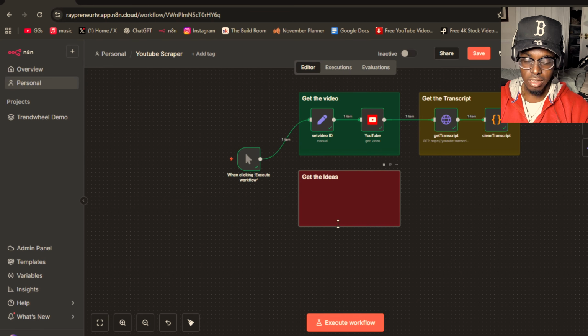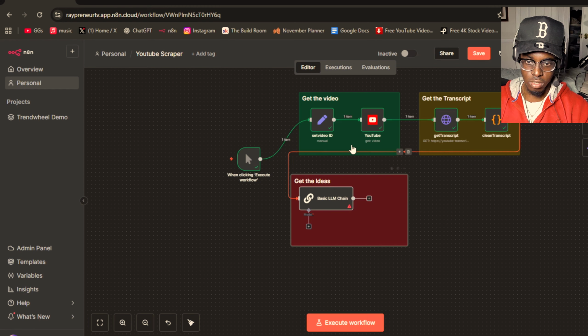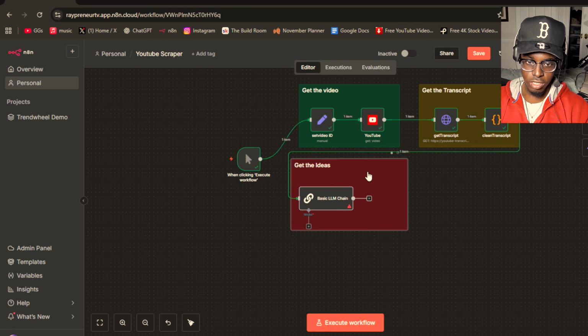By the way, make sure you have the credentials and all that good stuff. You are going to go to model, make sure this is connected like this. I don't want it to look like that. Come on, bro, I want the workflow to actually look neat. You feel me? All right, there we go.